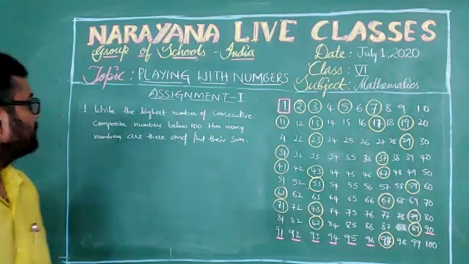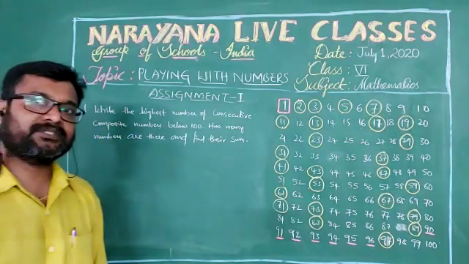So in this, what are composite numbers, children?